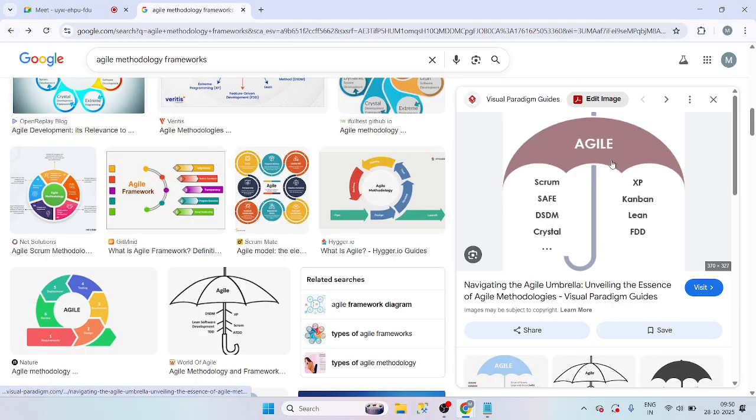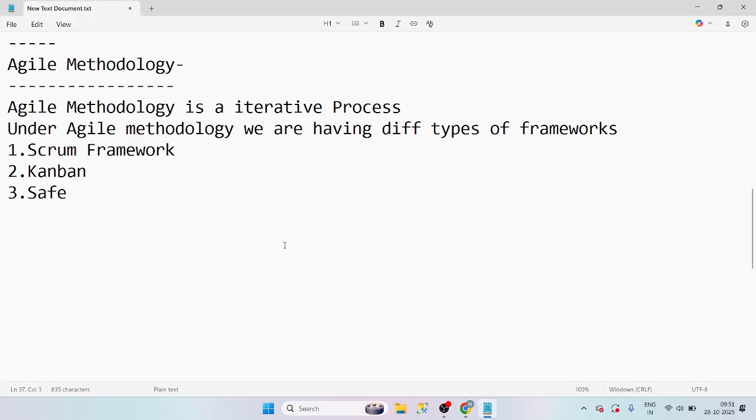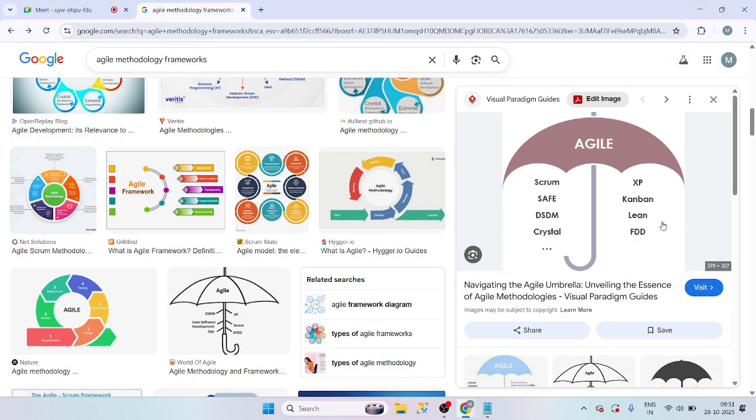Sorry, I lost you because of the internet connection. Let me connect. I'm saying that under Agile, we have different types of frameworks. This term is called the Agile umbrella. Under the Agile umbrella, we have different types of frameworks. Previously I didn't write FDD, I wrote TDD or ADD or something. It's FDD, future driven development. That's what I'm saying.